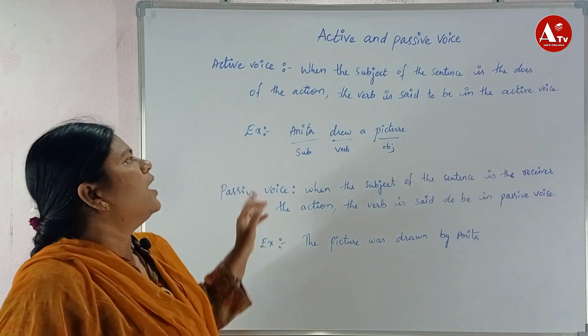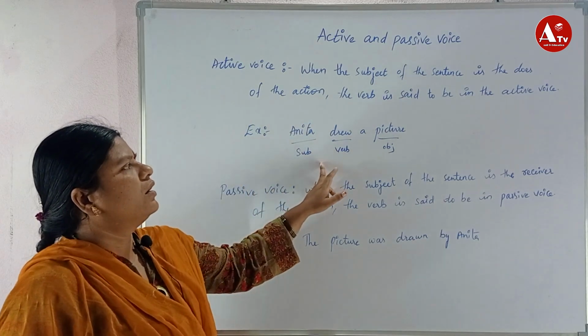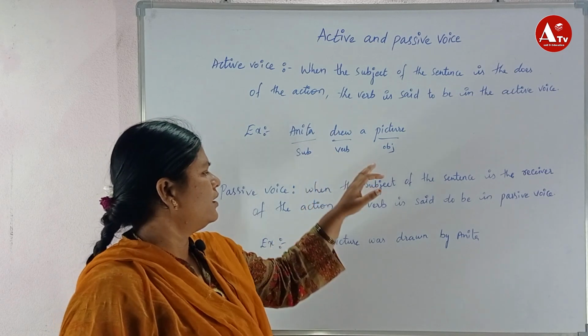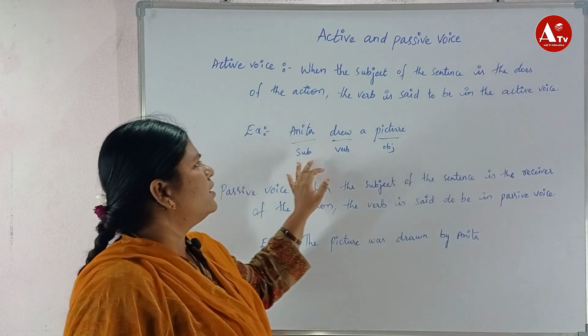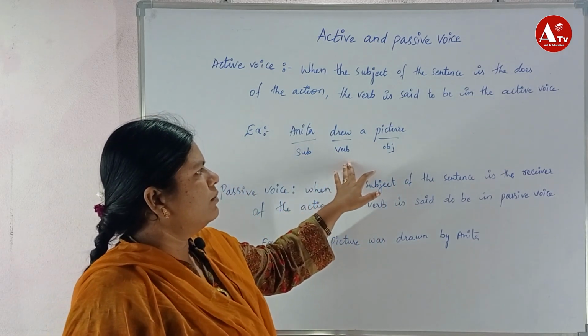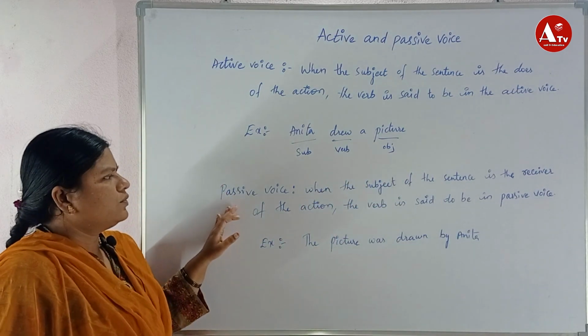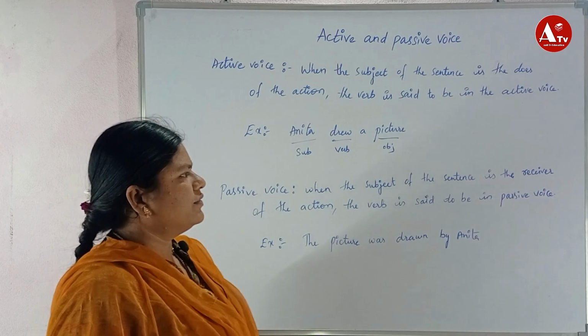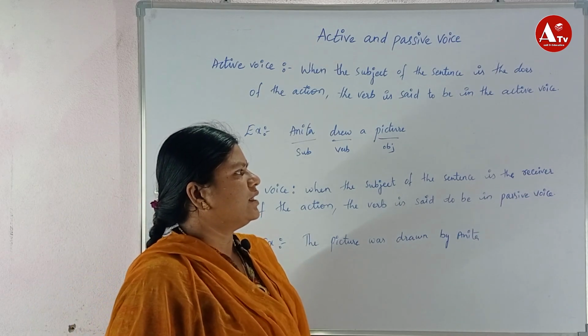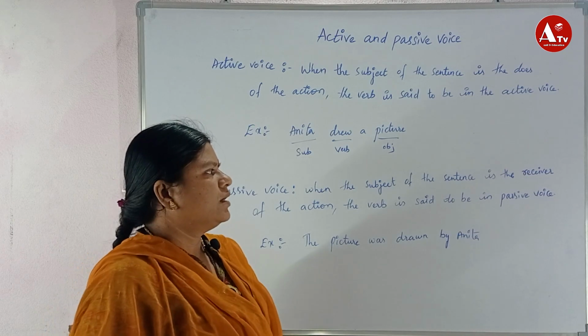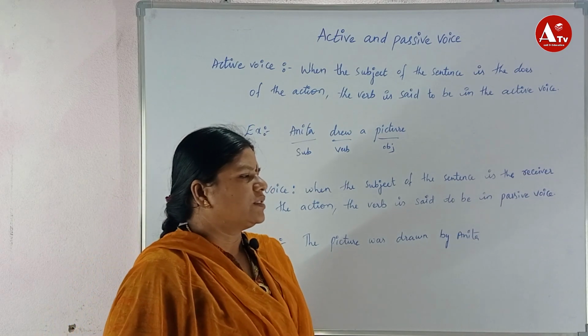So here, Anita drew a picture. Here, subject, verb plus object. Now, in passive voice, when the subject of the sentence is the receiver of the action, the verb is said to be in passive voice.